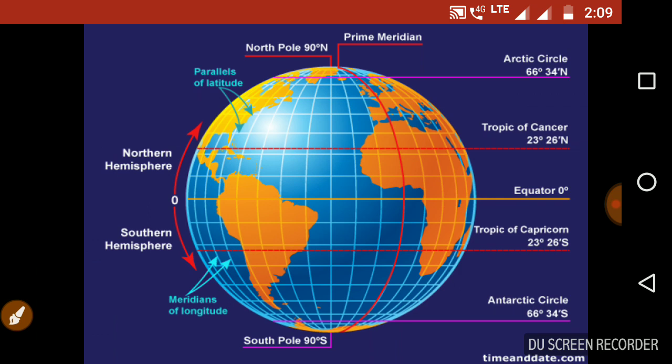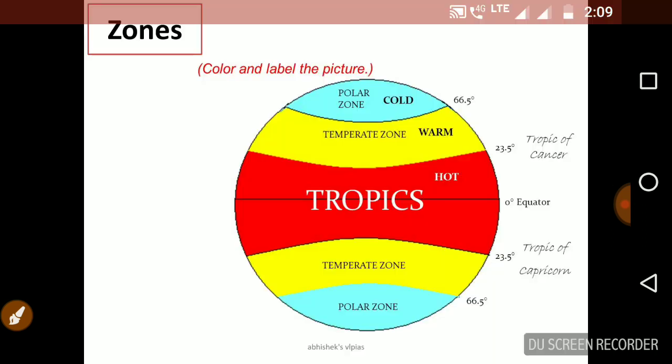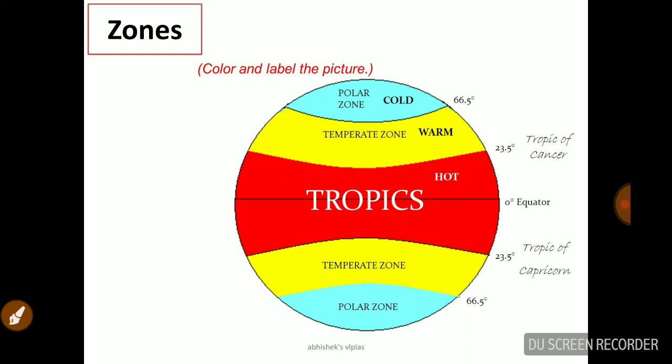So that means incoming solar radiation, we call incoming solar radiation as insolation. So that insolation is very high in equator and very low in poles. Okay, and close to the Tropic of Cancer it is almost moderate. So that means based on the sunlight that is falling on this earth, we can separate the total globe into 3 different zones based on temperature.